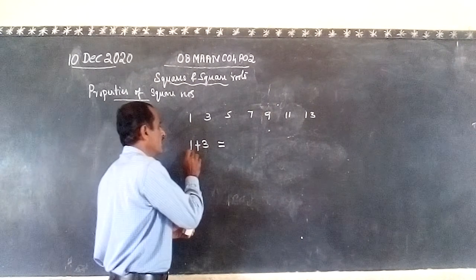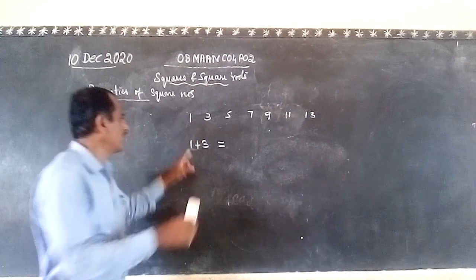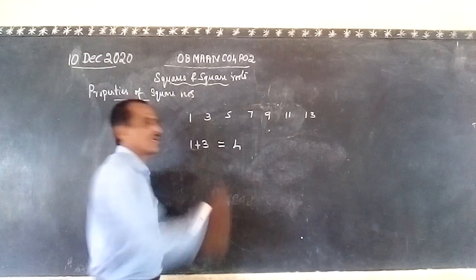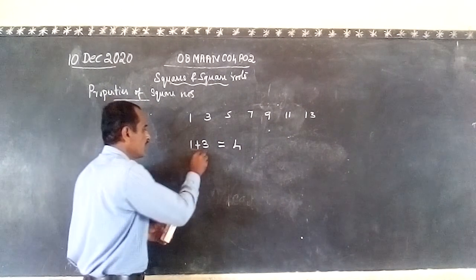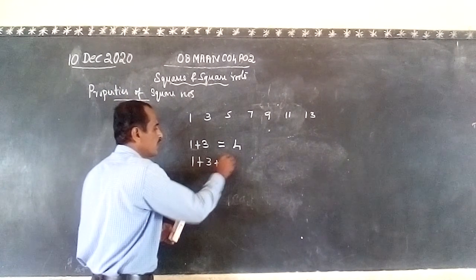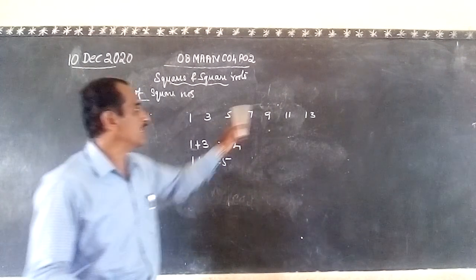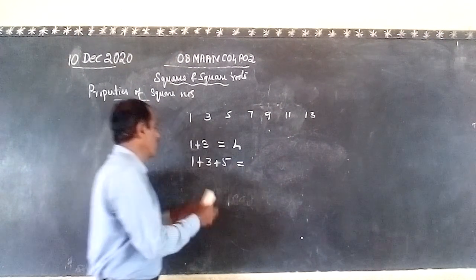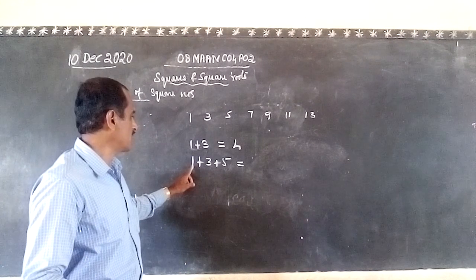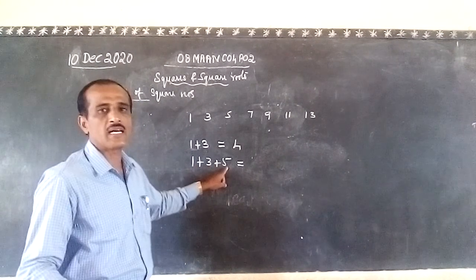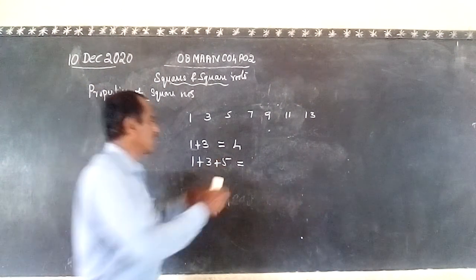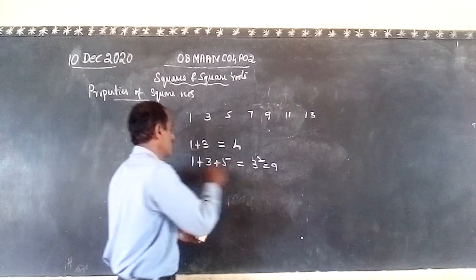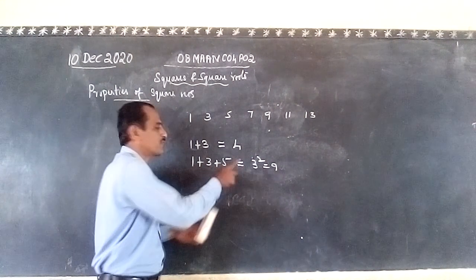N square. See, what is n here? 1, 2. So 2 square is 4. Always 4. 1 plus 3 is 4. Next, 1 plus 3 plus 5. See, always the first n odd numbers, not any odd number from the middle. How many odd numbers are there? 1, 2, 3 are there. Its sum is 3 square. Is it 3 square? 3 square is 9. Is it? See, 1 plus 3 is 4, 4 plus 5 is 9.